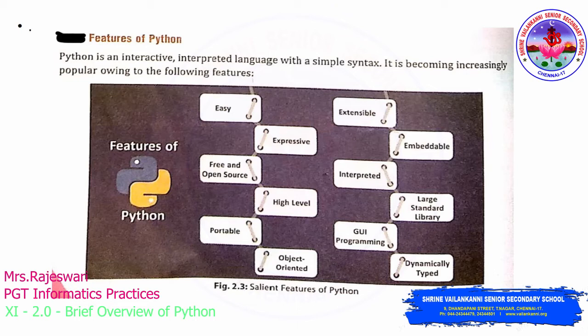It is platform independent. It is not that it can work only on one particular platform like Windows OS or some other operating system. It can work on any kind of operating system. Clear. And it has large standard libraries and it supports GUI programming, graphical user interface. Yes, these are the salient features of Python.